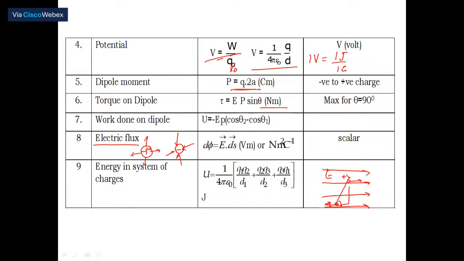Remember one thing, it is also a measure of electric intensity, which is nothing but the force experienced by a unit positive charge assumed to be placed at that point. The number of lines of force passing per unit area decides the intensity at that particular point. If more flux is passing through, immediately you can come to a conclusion that intensity will be more. If fewer lines of force are passing per unit area, certainly intensity will be less.